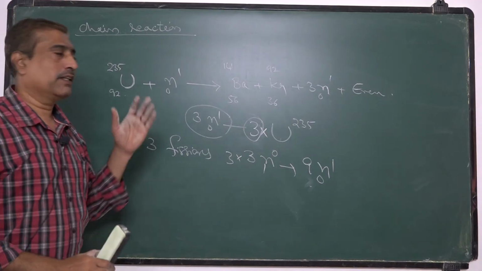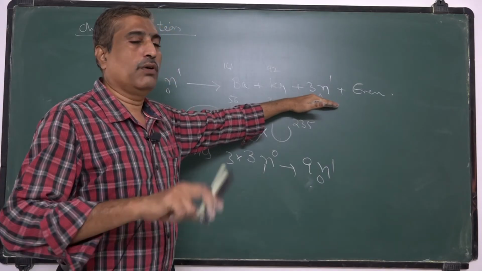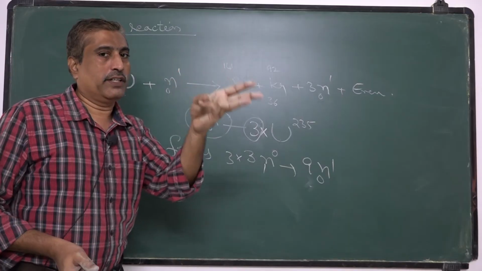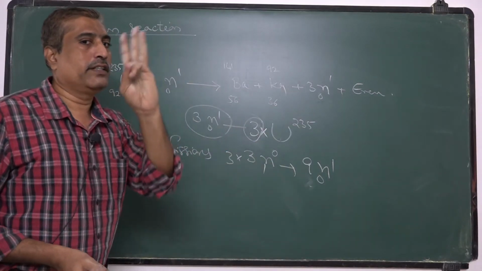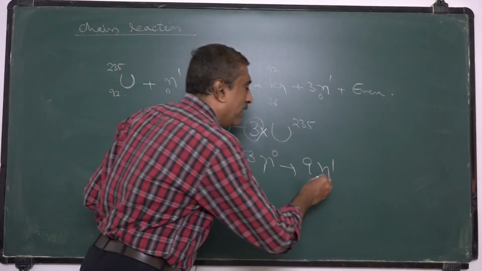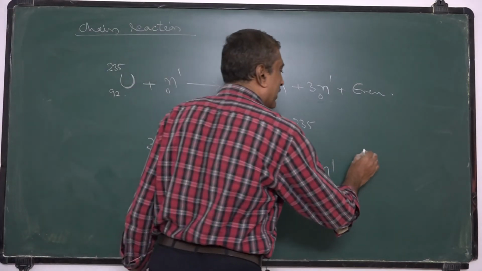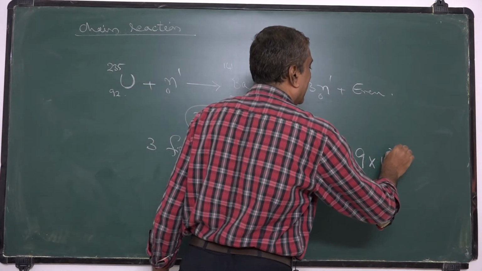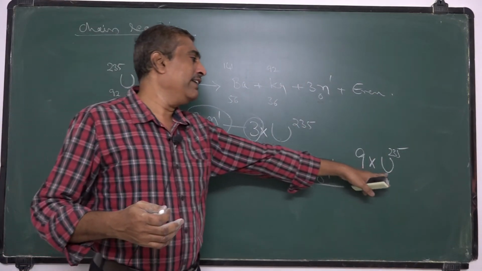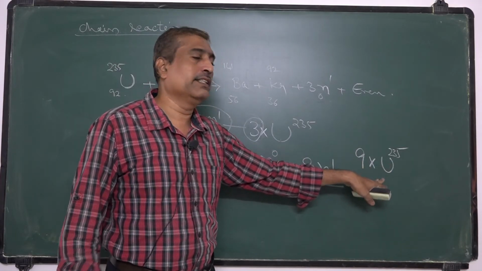Starting from the first neutron, we get 3 neutrons. When these 3 neutrons bombard another 3 uranium nuclei, 3 nuclear fissions take place, and in each fission 3 neutrons are released. So 3 into 3, 9 neutrons are released. Now again these 9 neutrons undergo nuclear fission with 9 uranium nuclei, so another 9 fission reactions take place.